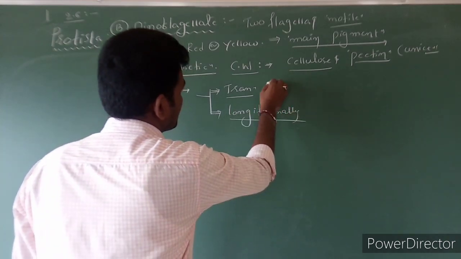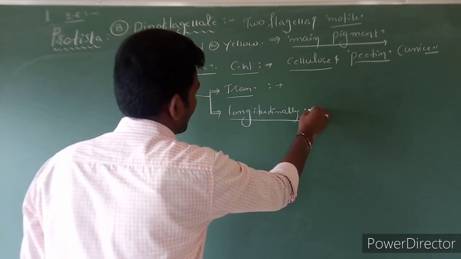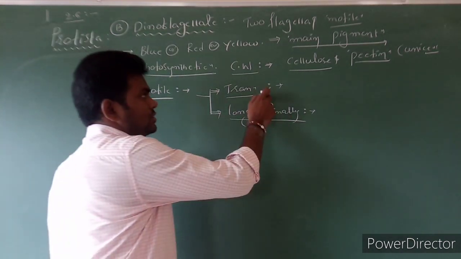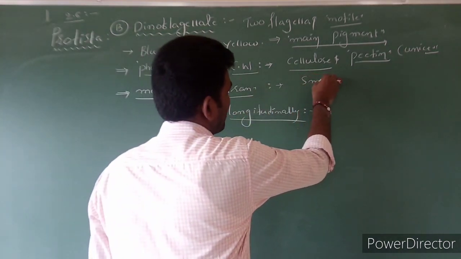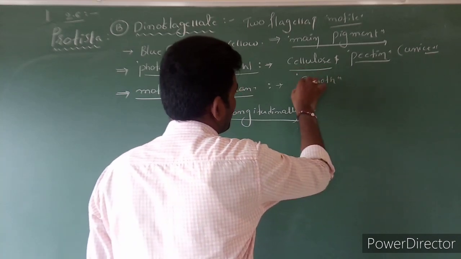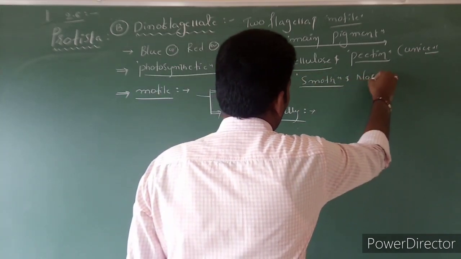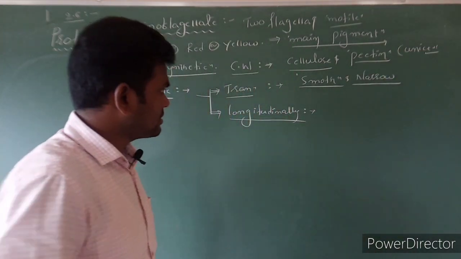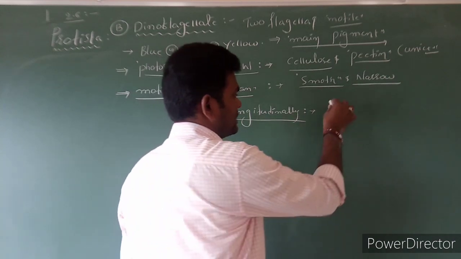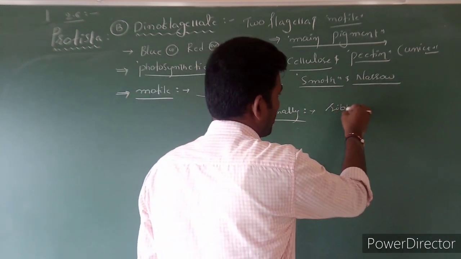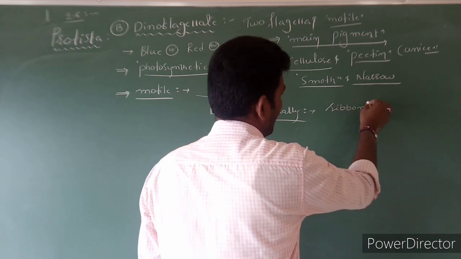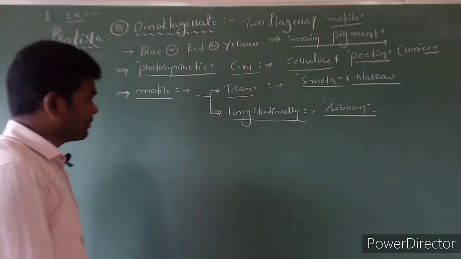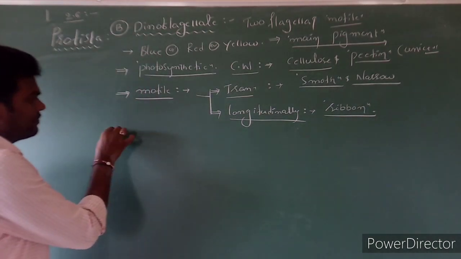This flagellum is a little bit smooth and narrow in nature. And the longitudinal flagellum is ribbon shaped. And these two flagella are different in height.